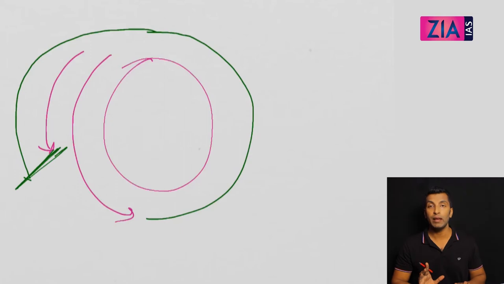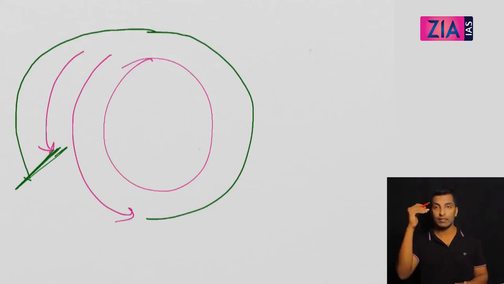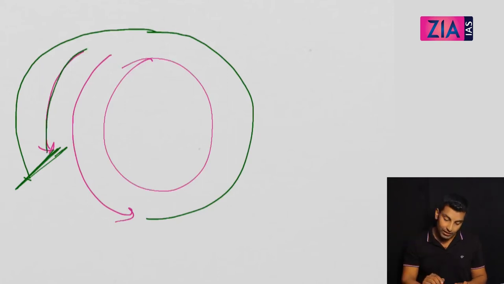This is what I mean by meeting, because when they start they will meet, and since they have different speeds, the first person who has more speed will move faster. When he meets again, he has to complete one round and also travel the distance that the second person traveled, and only then will he meet. That means the person who has more speed, during the time when they meet for the first time, takes one round lead.